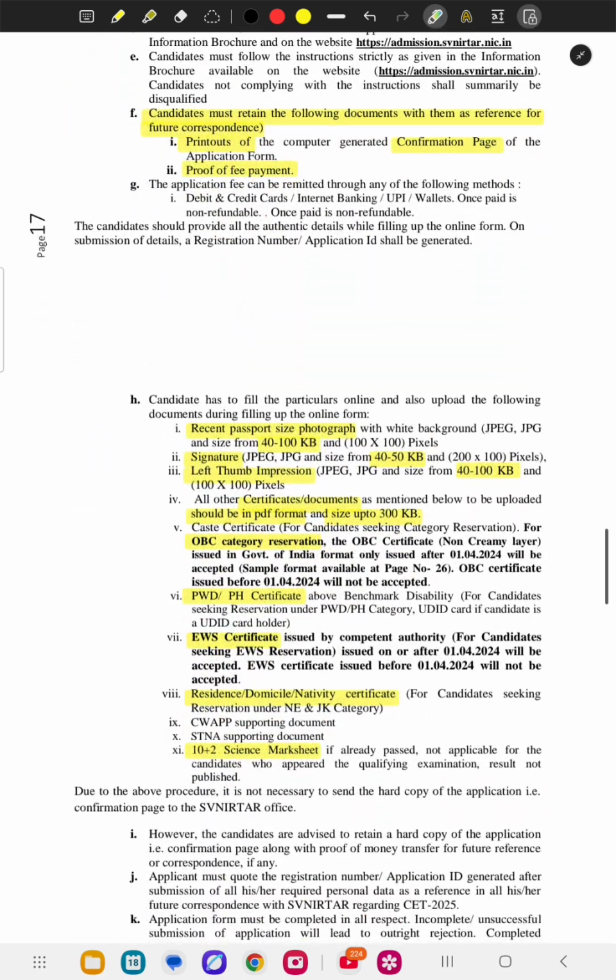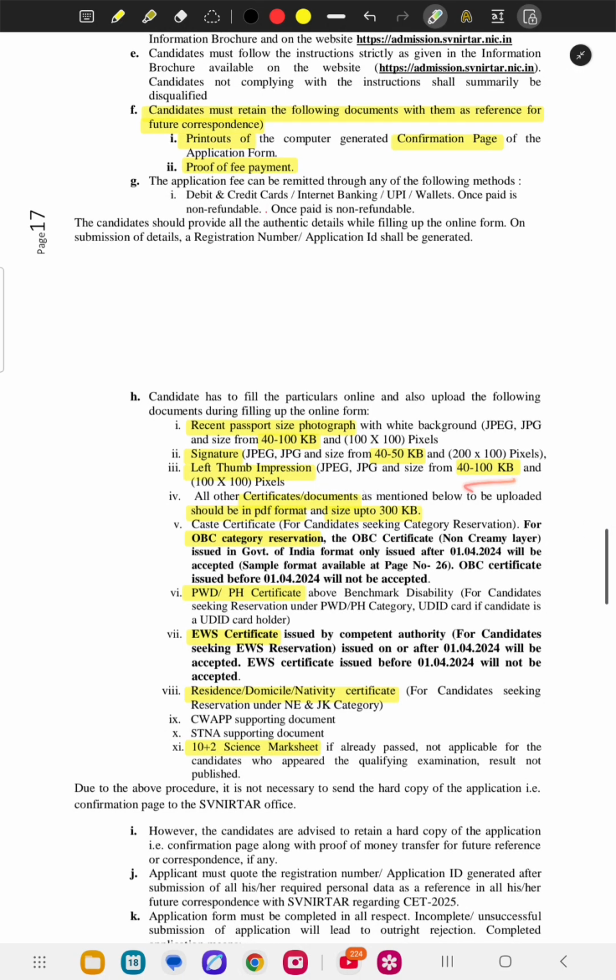And what are the documents you require? The most important thing: the recent passport size photo should be between 40 to 100 KB in size and 100 by 100 pixels. This is accepted in JPEG and JPG form. Signature is also JPG, and size should be 40 to 50 KB, 200 by 100 pixels. Left thumb impression should be JPG, and size should be 40 to 100 KB. You have to be very careful about the size and the format, because if you do not put the correct size and correct format, they will not accept your application form.